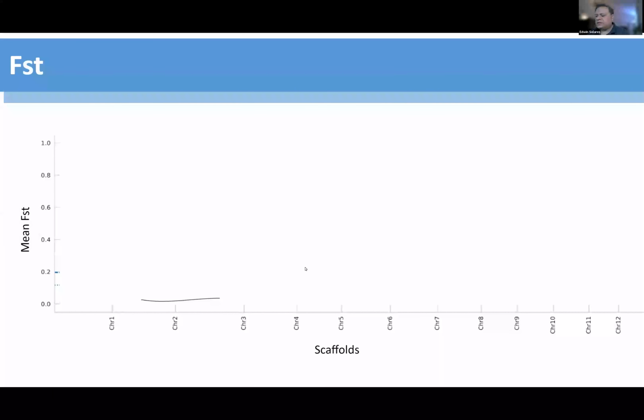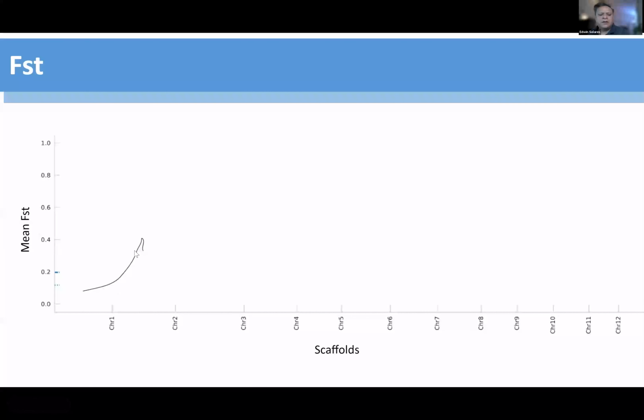Here we have the FST analysis for type A and B. We have the genomic regions here. We did the genome scan with 20 kilobase windows, and we have the mean FST here, 1.0 being the most divergent and 0 being indistinguishable between the two groups of A and B. If you have something like this where the dots are tracked on this line here, we would say that chromosome 2 is indistinguishable between the types.